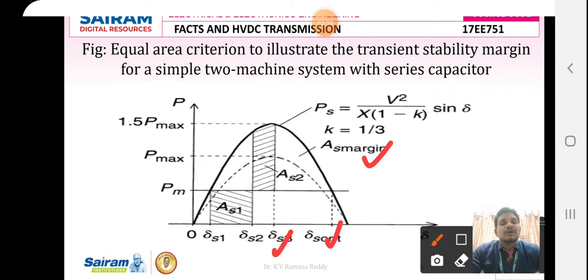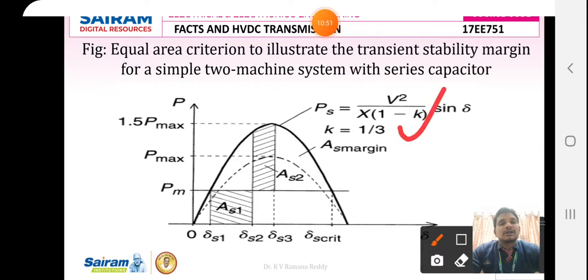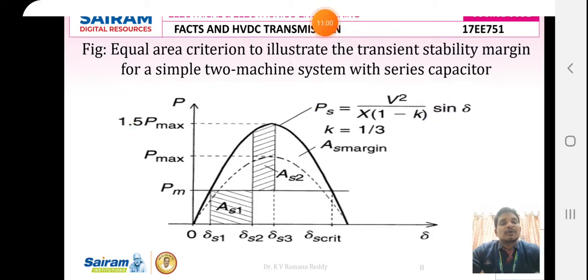During this interval, if you want to improve the real power transfer capability through the transmission line, series line capacitive compensation has to be done. If you do the line compensation to such a level that, for example, the ratio of the capacitive reactance to the inductive reactance is 1/3, then the real power transfer capability in the transmission line may reach 1.5 times the maximum power which has flown in the transmission line.